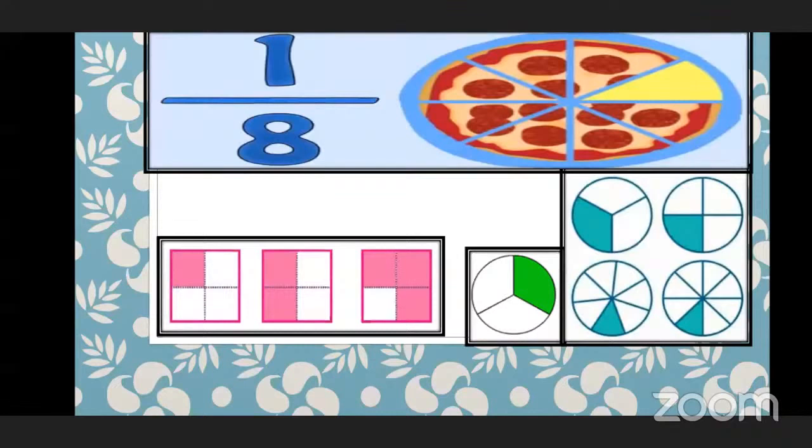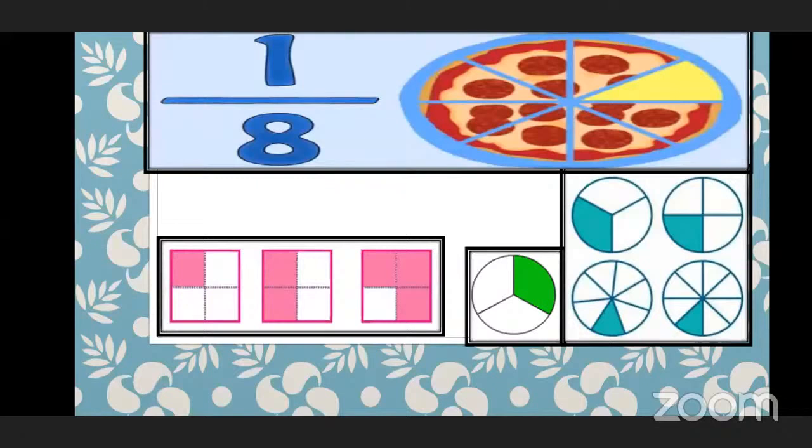Can you tell me how many circles are there? 3 circles. 4 circles are there, beta. Okay, can you tell me what do you see in the circle?